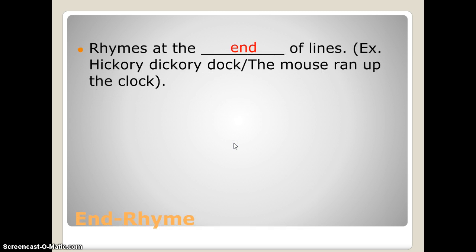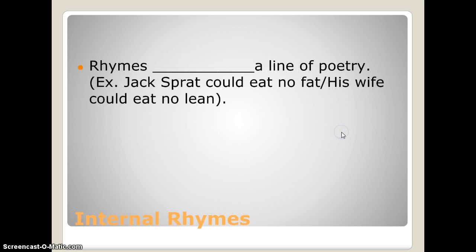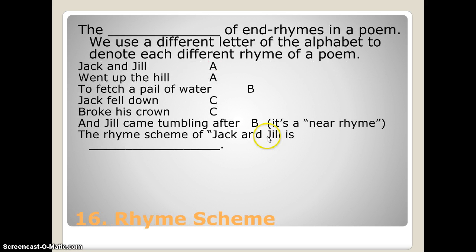Rhymes at the end of lines are called end rhyme. For example, hickory dickory dock, the mouse ran up the clock. We've got dock and clock that rhyme, so we have an end rhyme. This is very common and can lead to rhyme scheme. But rhymes within a line of poetry, for example, Jack Sprat could eat no fat, his wife could eat no lean. We've got Sprat and fat on the same line, but they rhyme, so that would be internal rhyme, rhyme within the line of poetry.